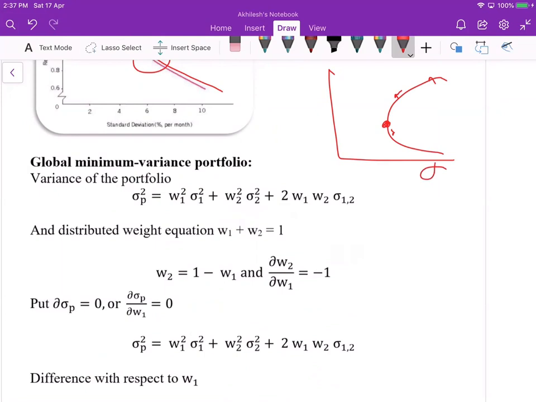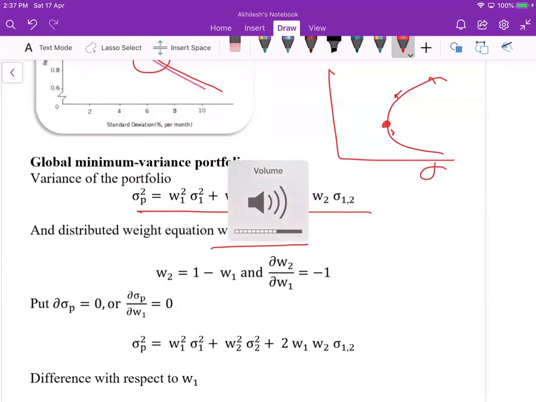To minimize, we use calculus and set the derivative to zero. So we'll start from this formula, and you already have w1 plus w2 equal to 1, so w2 is equal to 1 minus w1, and you can differentiate with respect to w1. You can get this.